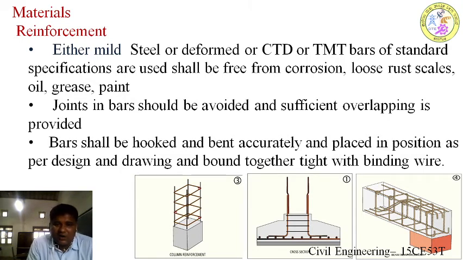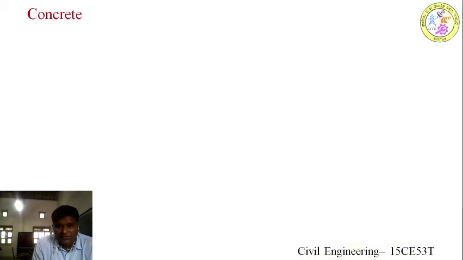You are going to get a bar, you have to prepare a bar bending schedule, means what is the diameter of the bar you have to place, what is the length of that, and what is the stirrups size. All these things you have to read carefully, and you have to guide to the bar bender. All these components are tied together using a binding wire, and it will be transported to the required place, and the concrete will be done. And you are going to provide covering blocks for not exposing the reinforcement to the atmosphere. So this is called reinforcement.